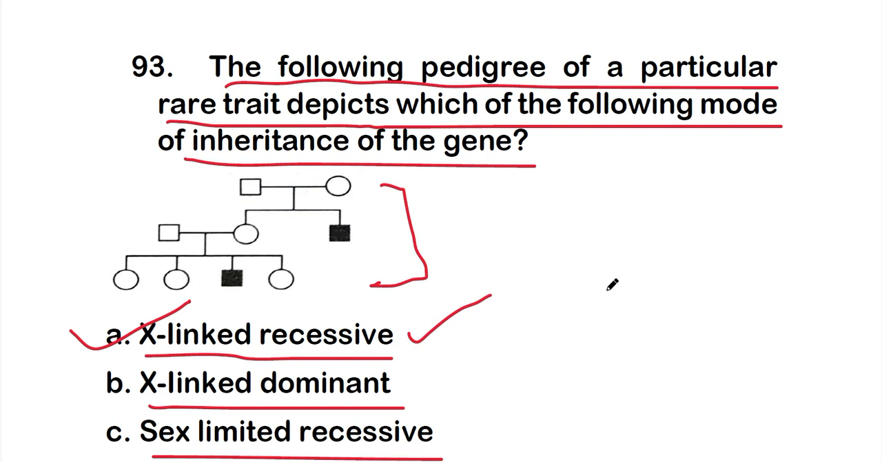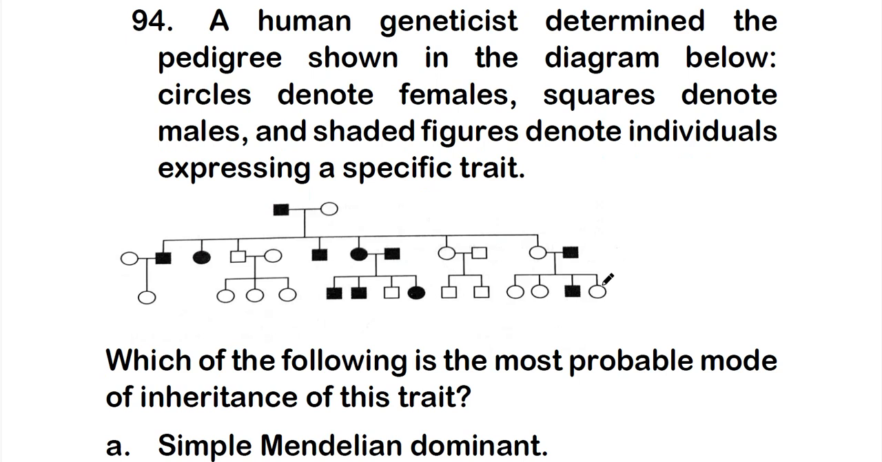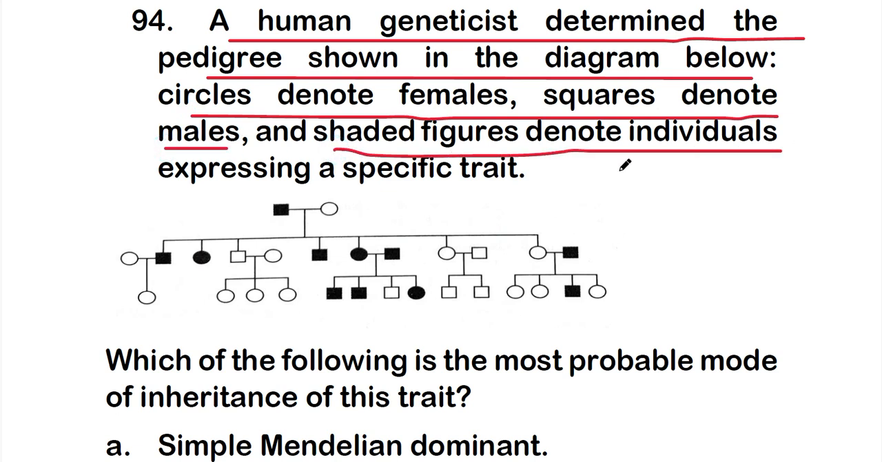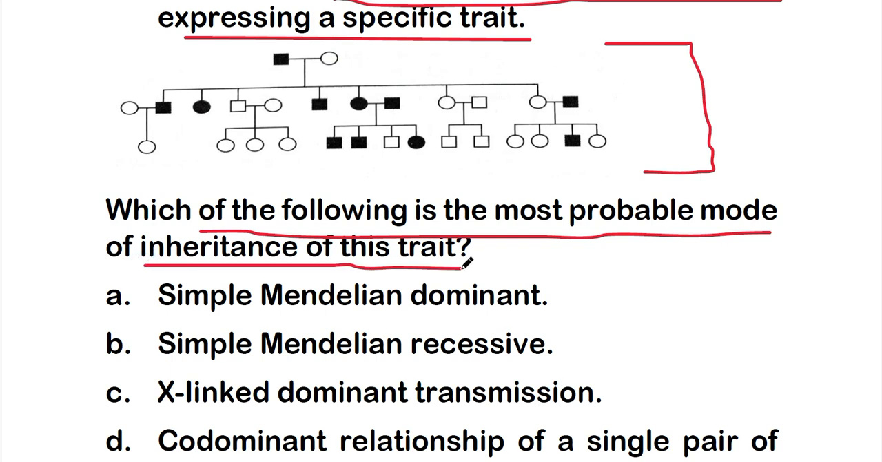Okay. So let's move on to question number 94. Here, human genetics determined the pedigree shown in the diagram below. Circles denote females, squares denote males, and shaded figures denote individuals expressing a specific trait. So by following this pedigree, you have to analyze which of the following is the most probable mode of inheritance of this trait.